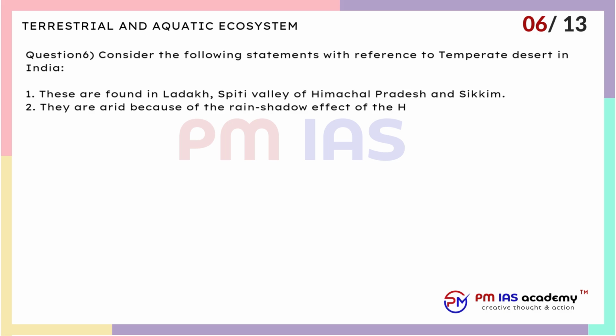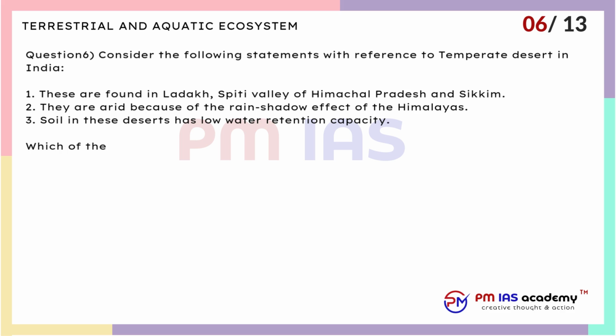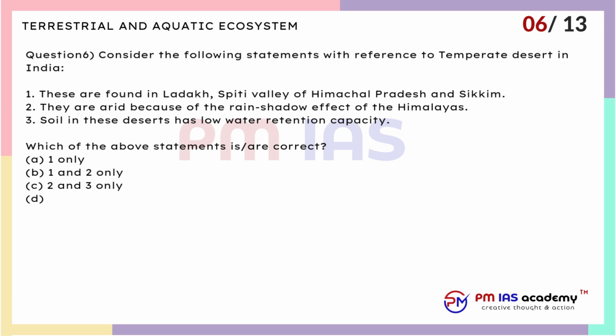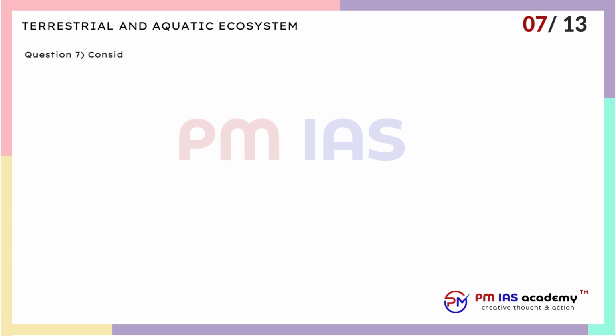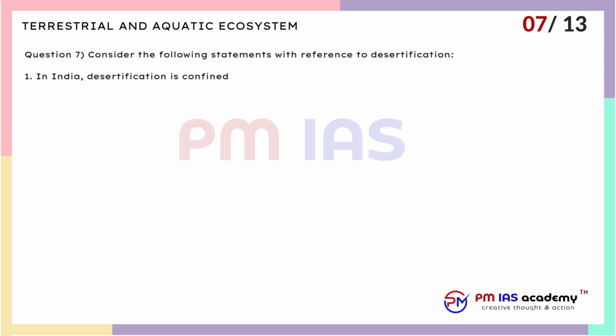3. Soil in these deserts has low water retention capacity. Which of the above statements are correct? A. 1 only. B. 1 and 2 only. C. 2 and 3 only. D. 1, 2 and 3 only. Question 7. Consider the following statements with reference to desertification. 1. In India, desertification is confined to Rajasthan, Gujarat, Punjab and Haryana due to the presence of Aravalis.